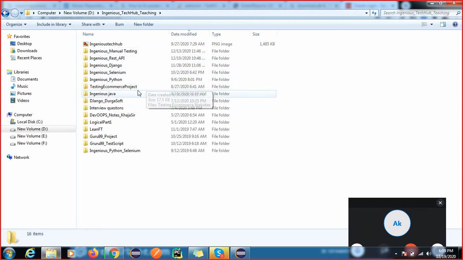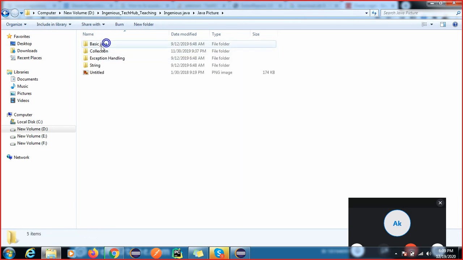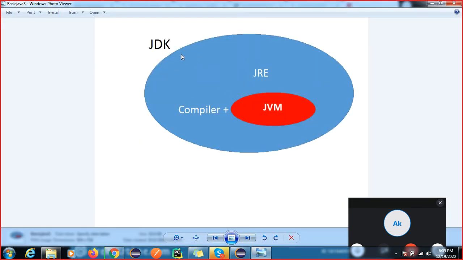When you install the Java JDK, it provides some inbuilt software: JRE, compiler and JVM. What is the use of these?